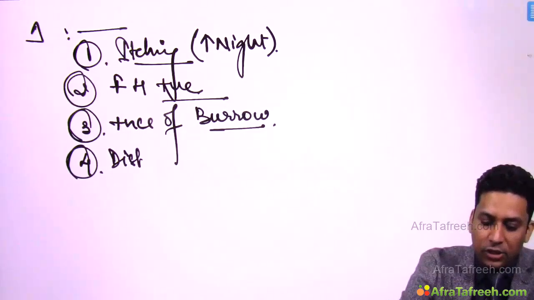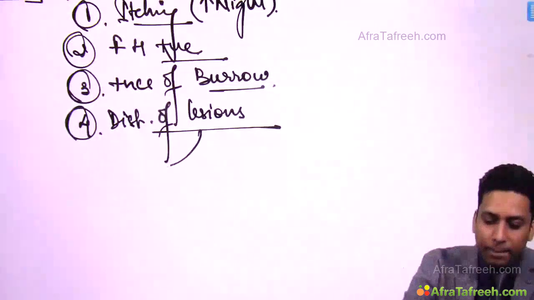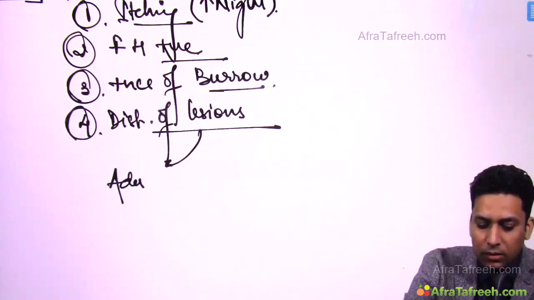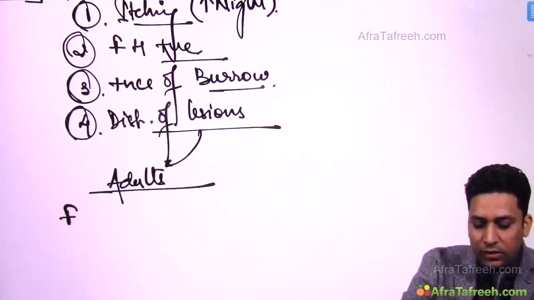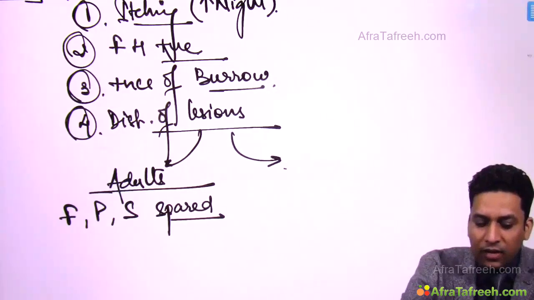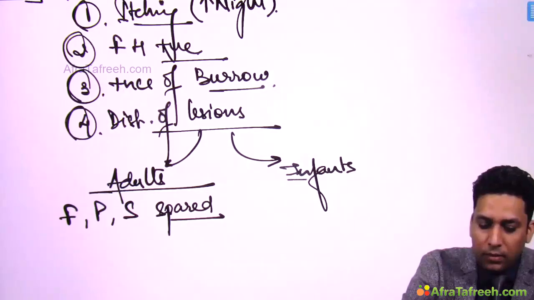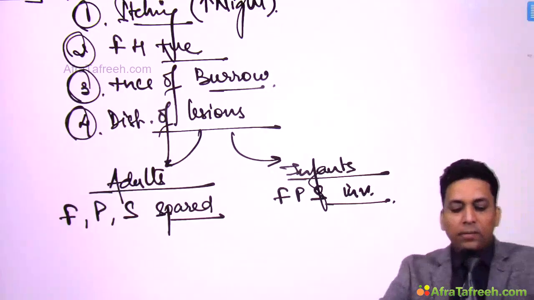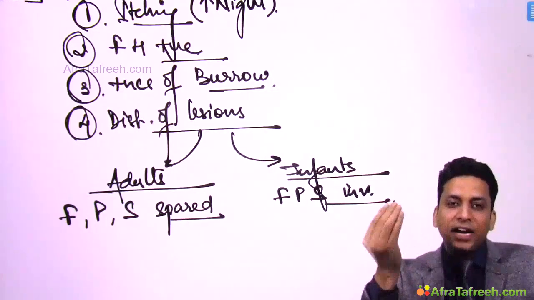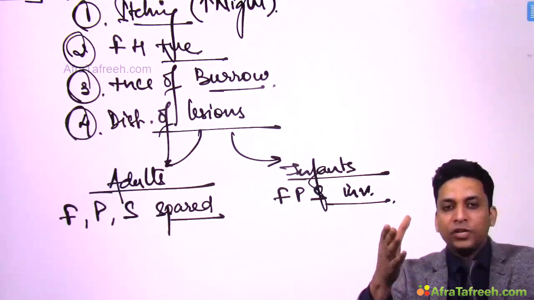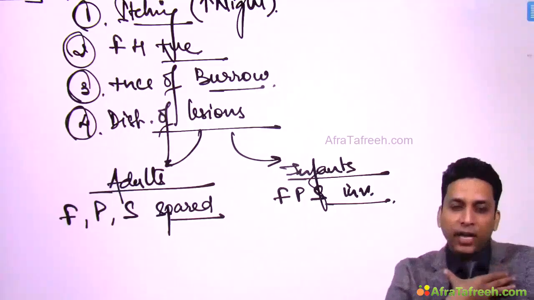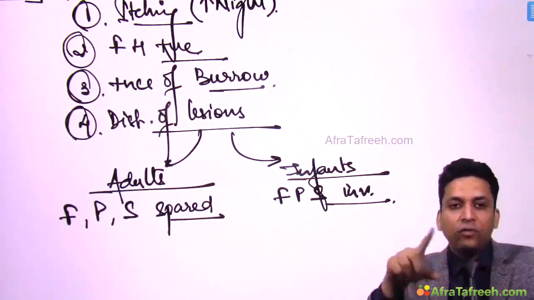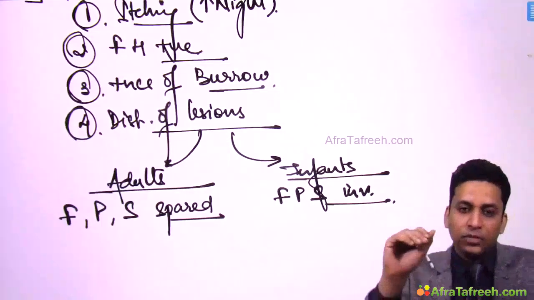And look for the characteristic distribution of lesions, because there are few specific sites which are involved, like in adults, face, palm, sole are spared, while in infants, face, palm, sole is involved. So remember that face, palm and sole are spared in adults, and that is the reason why we ask the patient suffering from scabies to apply permethrin below the neck, because the face is spared. But in infants you have to apply over the face as well. Okay, so remember that face, palm and sole is generally spared.